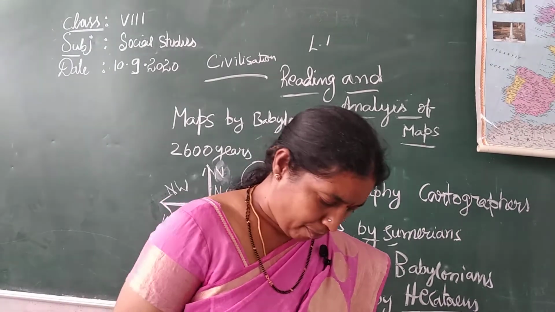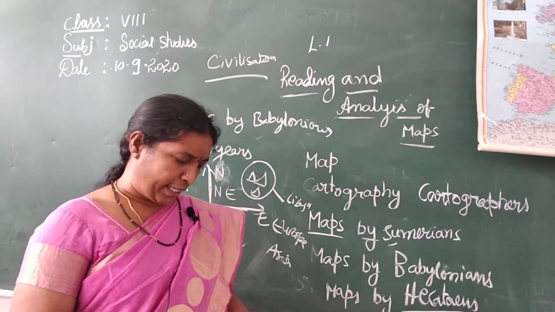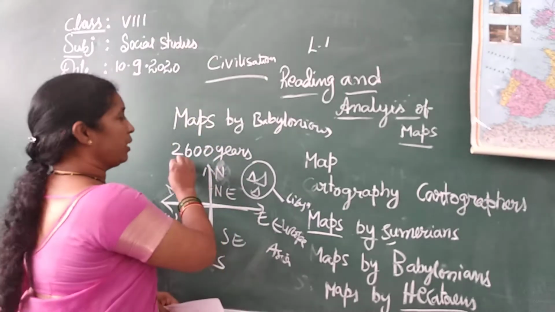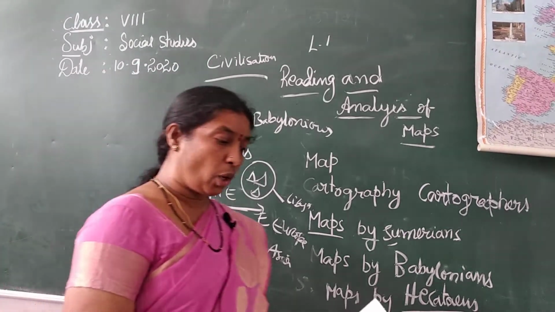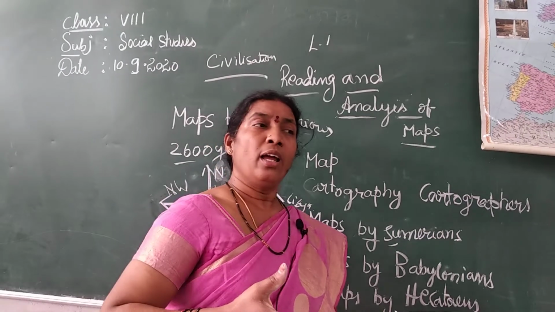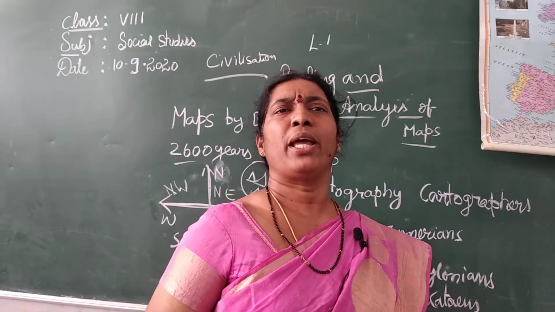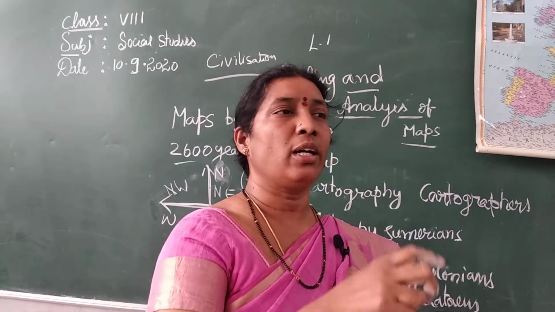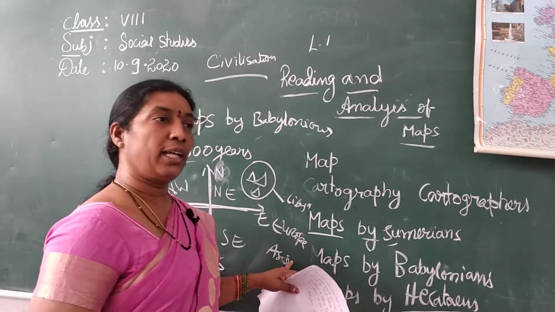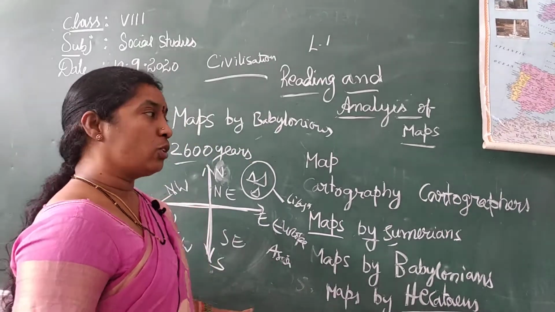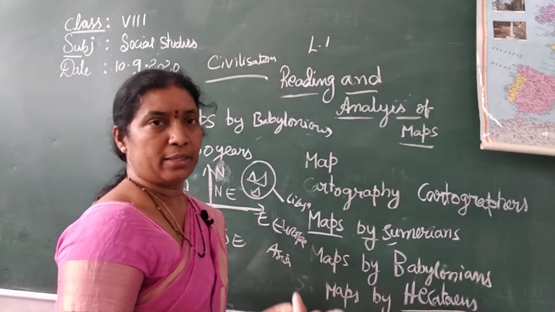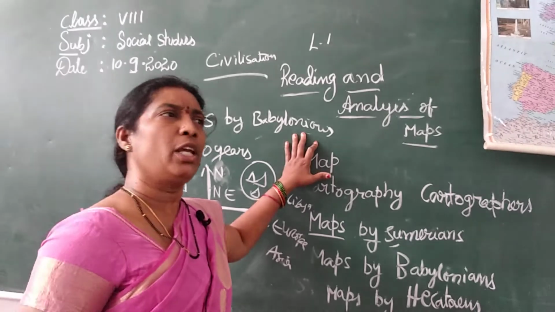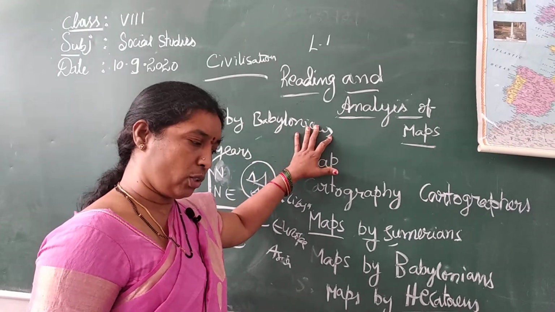For example, Alexander, who was a great king, wanted to conquer the whole world and came to India 2000 years ago. Once they had seen the resources in different places, their desire was to conquer the whole world. That's why Alexander and the Greeks traveled to many places and even came to India. These maps were very useful for them and afterwards also for many people.